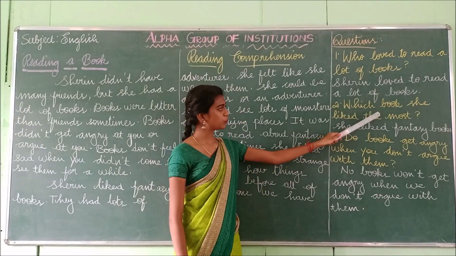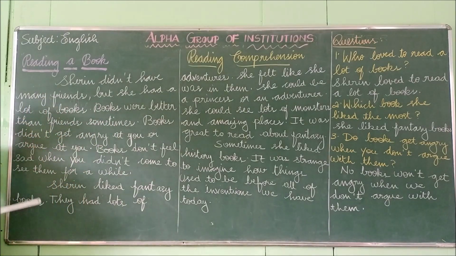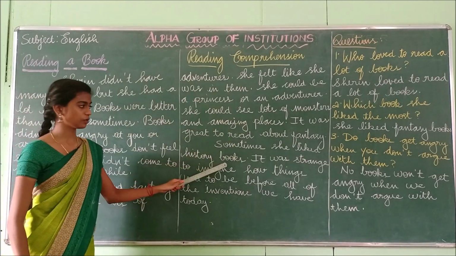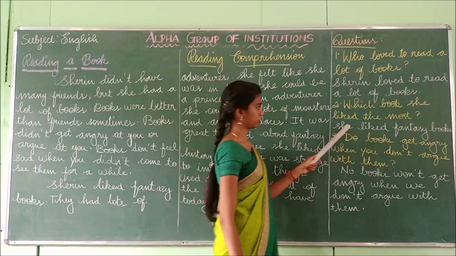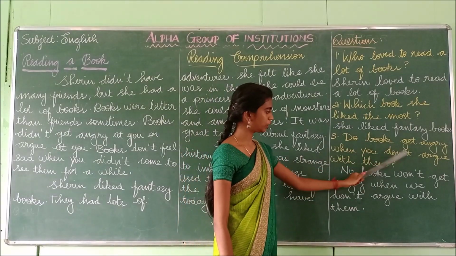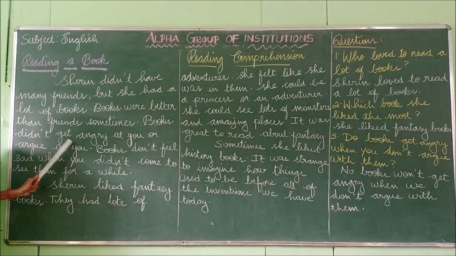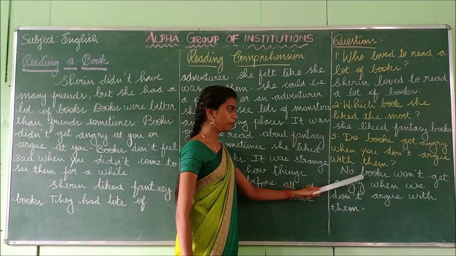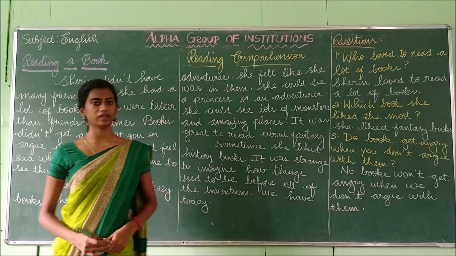And the second question, which book did she like the most? So in this passage we have mentioned two books. The first one is fantasy books and the second one is history books. But which book did she like the most? Yes, she liked the fantasy books. Do books get angry when you don't argue with them? We have already read here, books didn't get angry at you or argue with you. Okay, so the answer is no. No, books won't get angry when we don't argue with them.